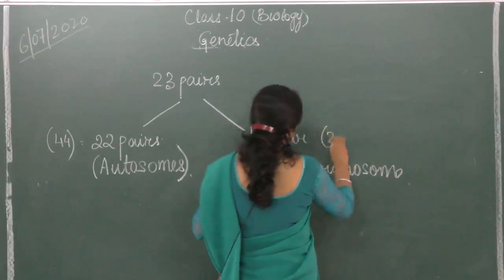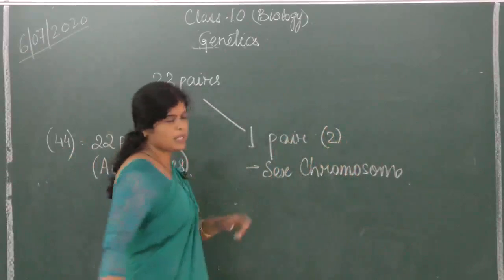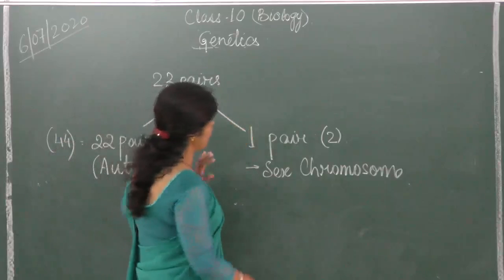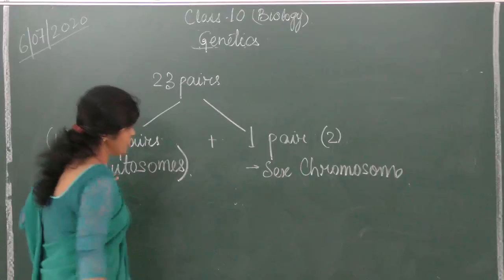One pair means 2. 44 plus 2 makes 46. So 22 pairs plus one pair makes 23 pairs of chromosomes.